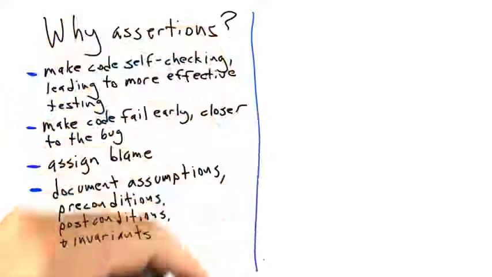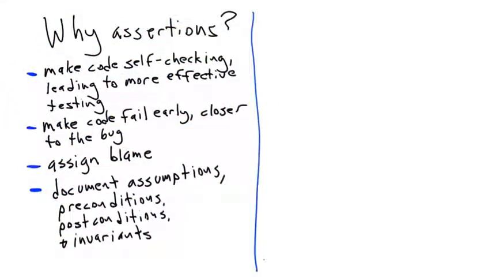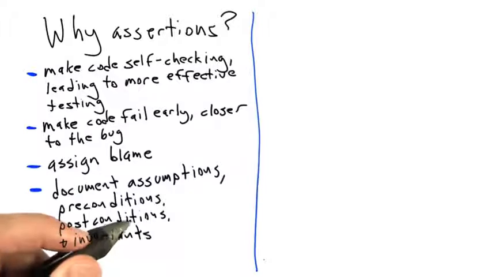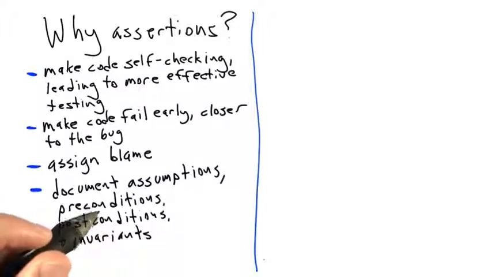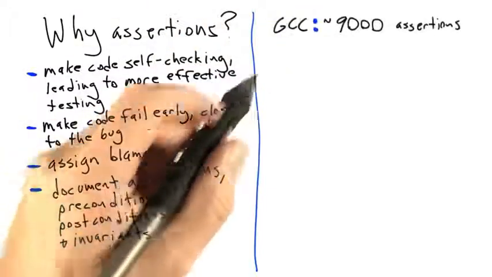So something you might be wondering is, do real developers put assertions into the code that they write? And it turns out that often they do. And so I took a quick look at the GCC and the LLVM code bases. And so GCC is the GNU compiler collection.